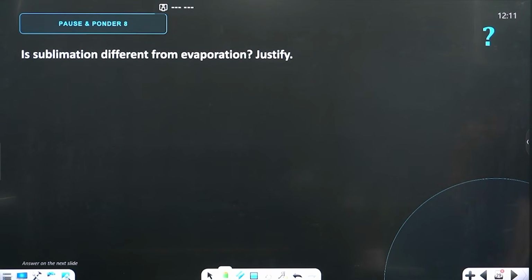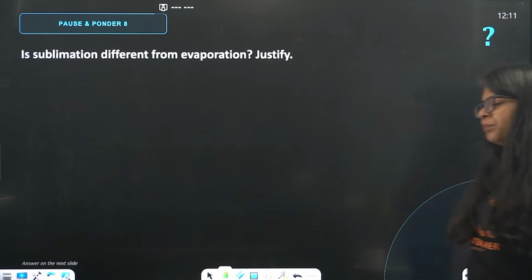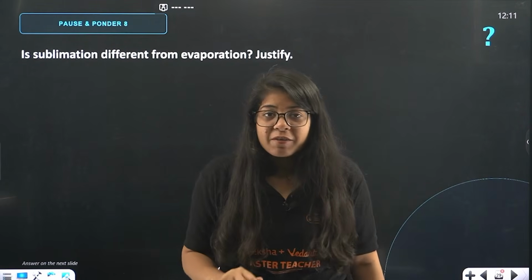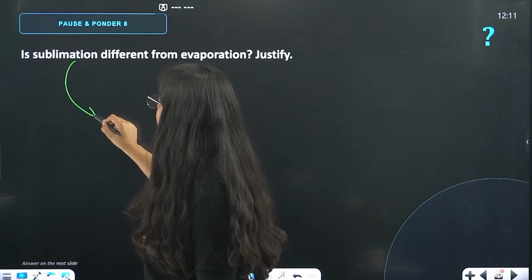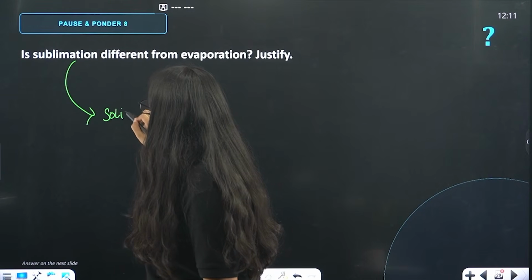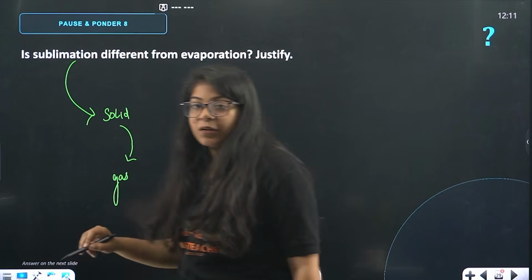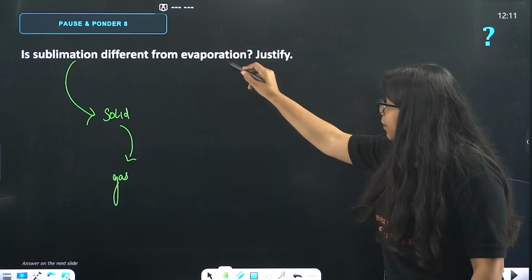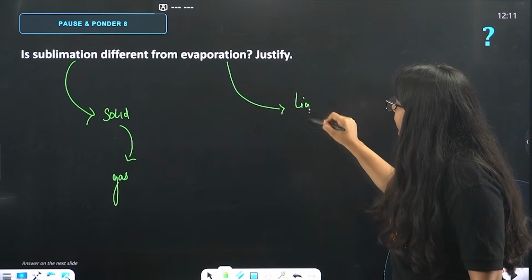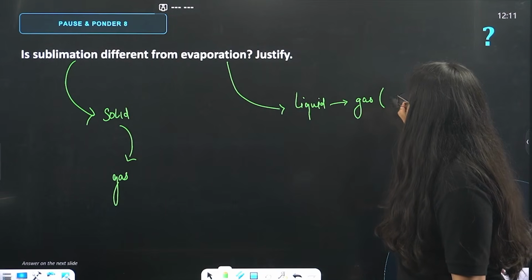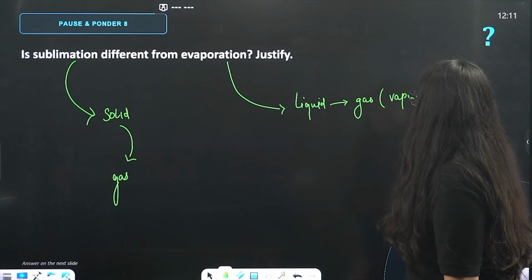Let's move on to the next question on your screens carefully. Is sublimation different from evaporation? First tell me, what is sublimation and evaporation? Ma'am, sublimation is when a solid is directly converted into gas. But in evaporation, liquid is getting converted into gas or vapors.